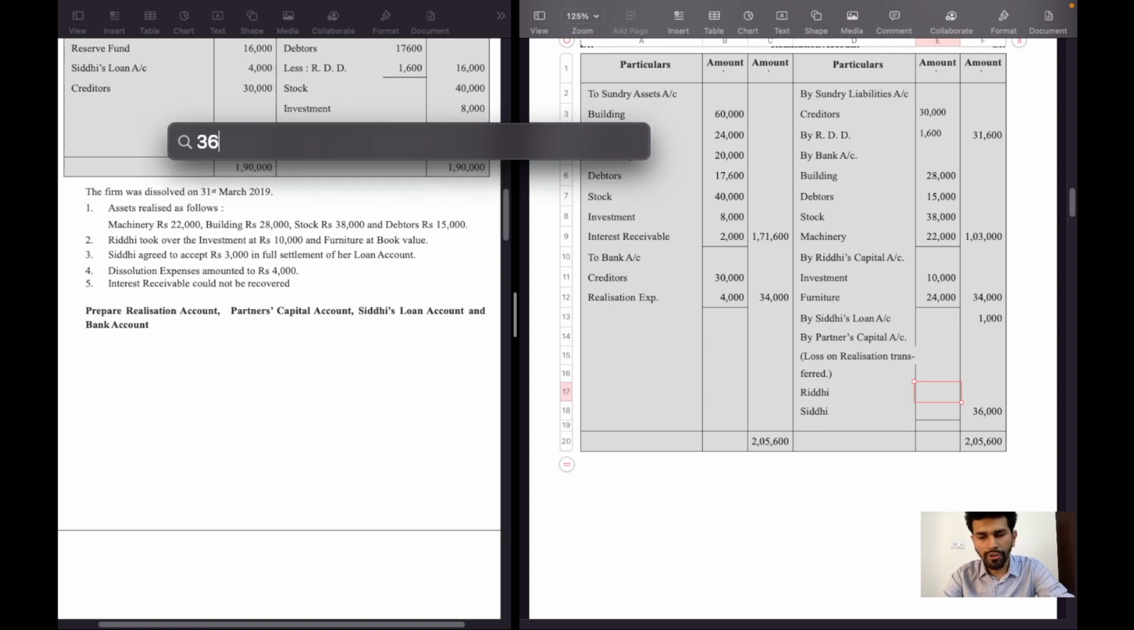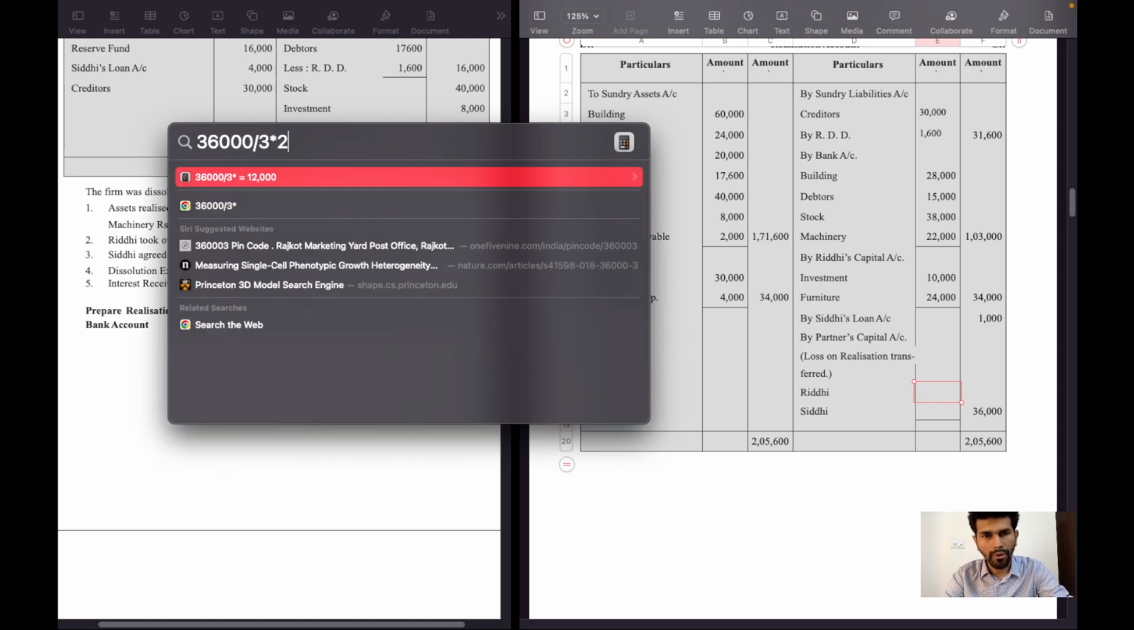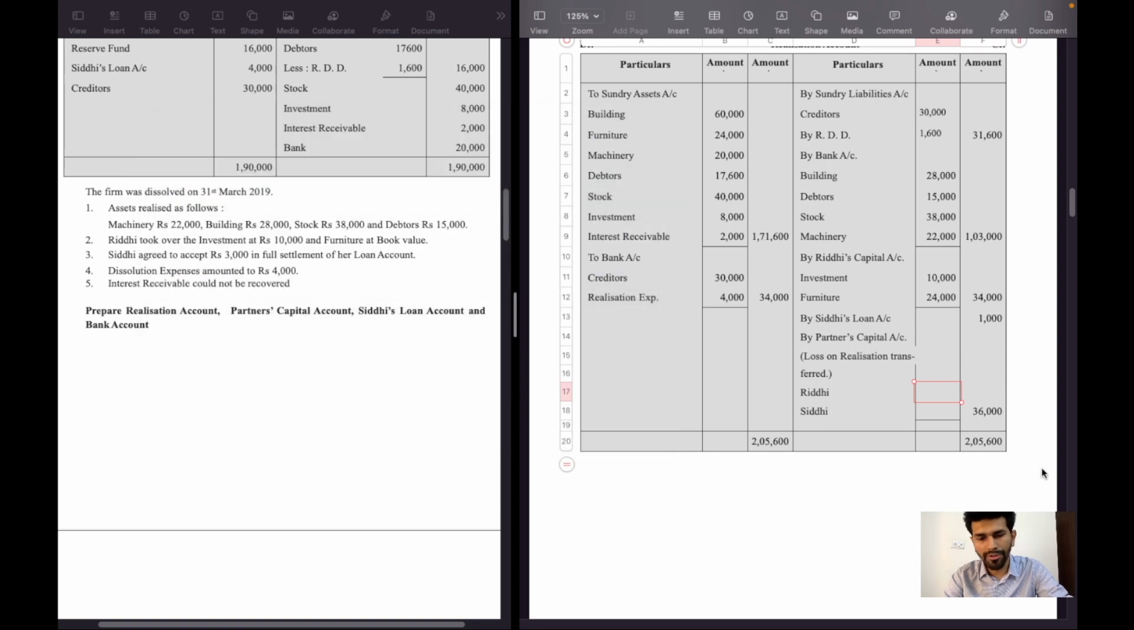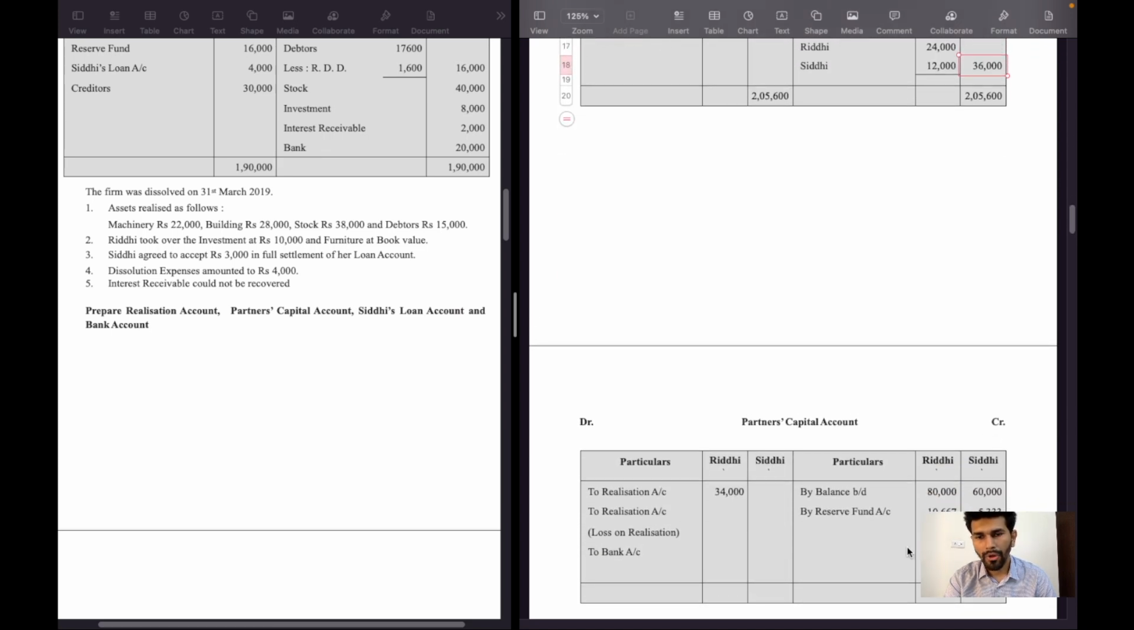So 36,000 divided by 3 into 2, 24,000 rupees in Riddhi's amount, and the remaining 12,000 rupees will be in Siddhi's amount. This is the realization loss. So partners capital account debit side, to realization account: Riddhi 24,000 rupees, Siddhi 12,000 rupees.